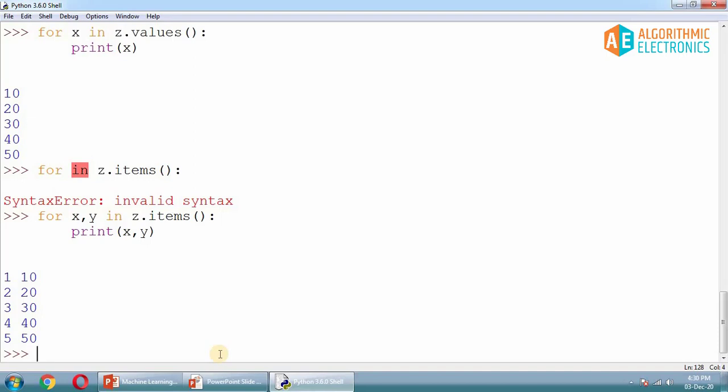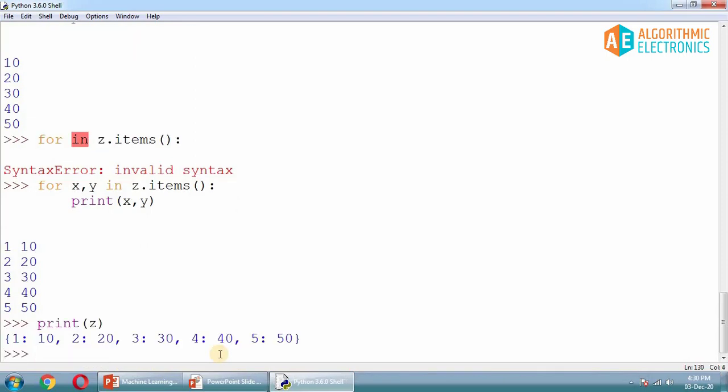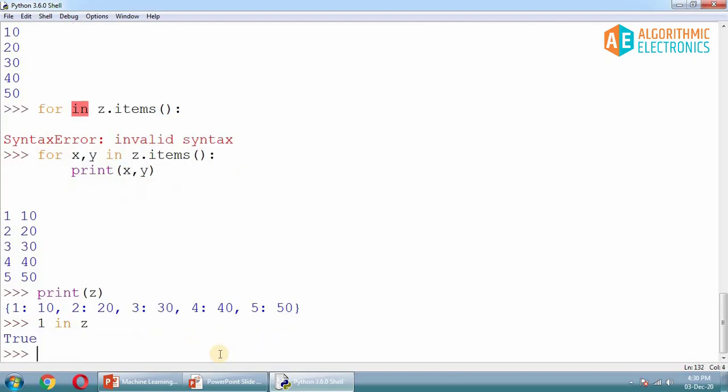For example, let me print this z first, so that we get this dictionary, and now I have to search some keys. If I search 1 in z, it will be True as the key 1 is there. If I search 10 in z, you may say that 10 is there, but this is a value, not the key, so it will be False.